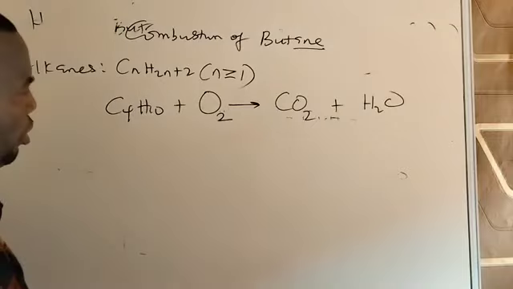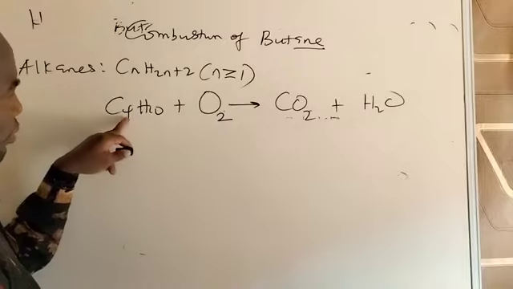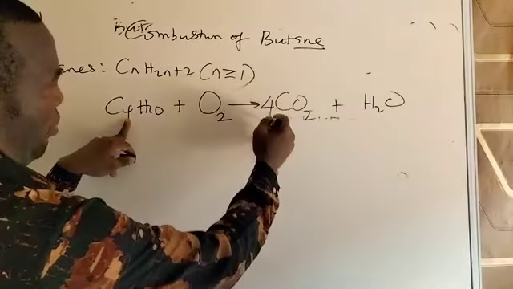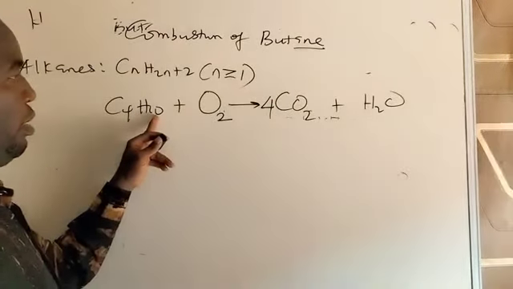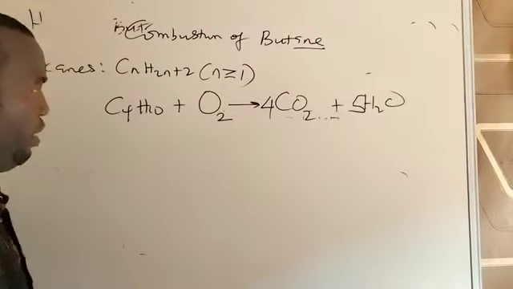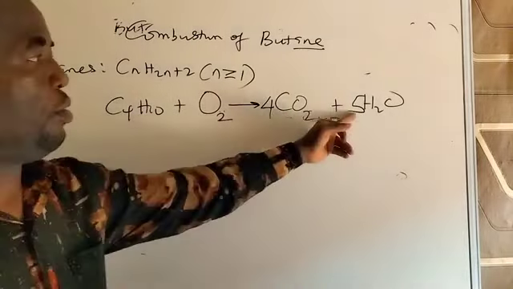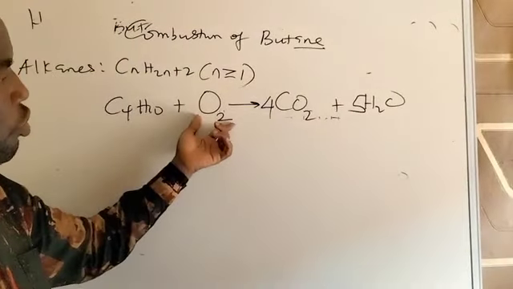To balance it, you can just draw your table or use the trial and error method. Carbon is 4 here. You put 4 for your balanced carbon. Hydrogen is 10 here. Here is 2. You put 5 here to balance hydrogen. You can see it very well. Carbon is 4. Hydrogen is 10. 5 times 2, 10. What remains is only oxygen.